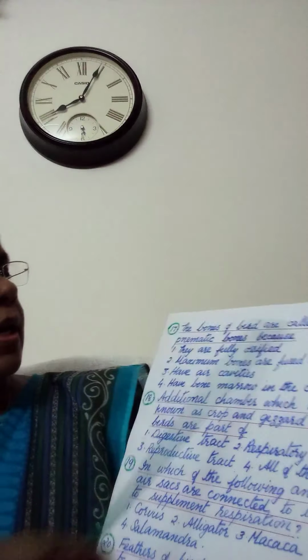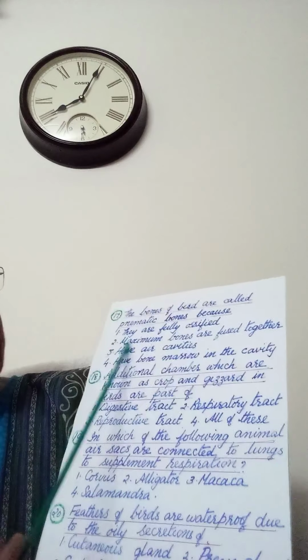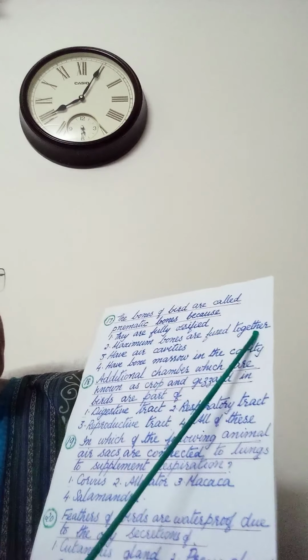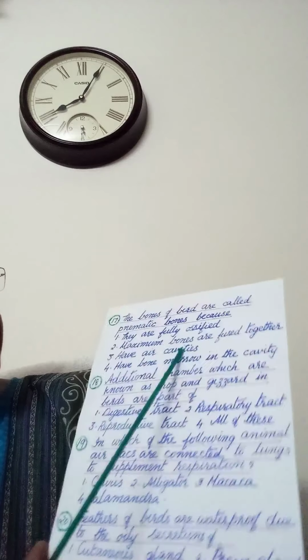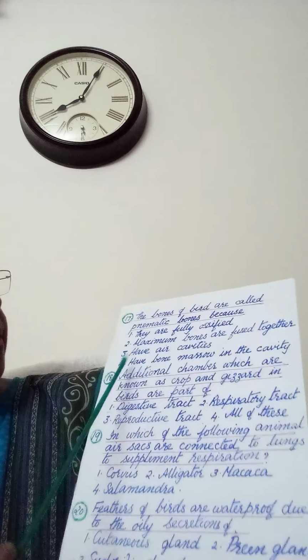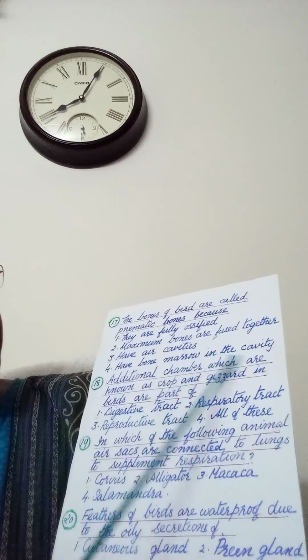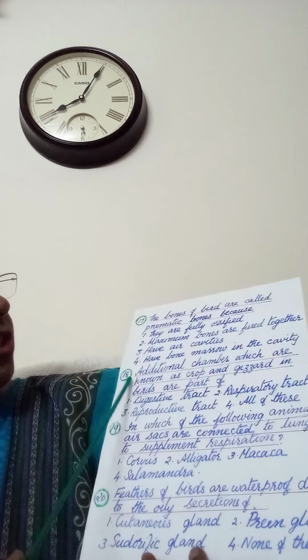Then next question. The bones of the birds are called pneumatic bones because they 1. are fully ossified, 2. Maximum bones are fused together, 3. Have air cavities. Pneumatic meaning air cavities. So answer will be third option. 4. Have bone marrow in the cavity. So here answer 3.